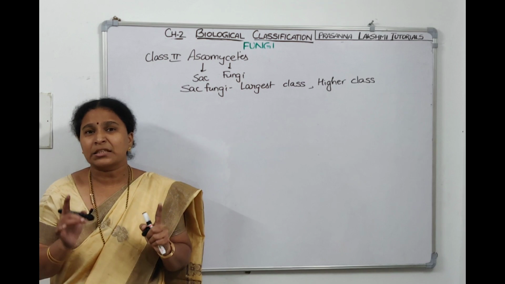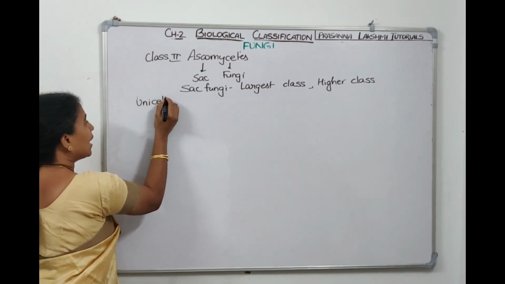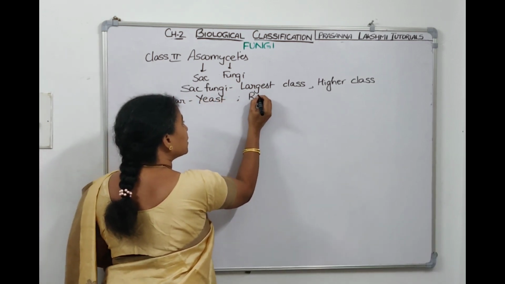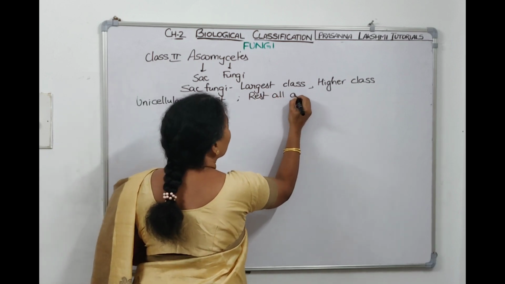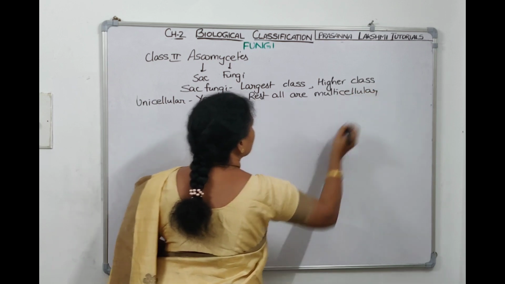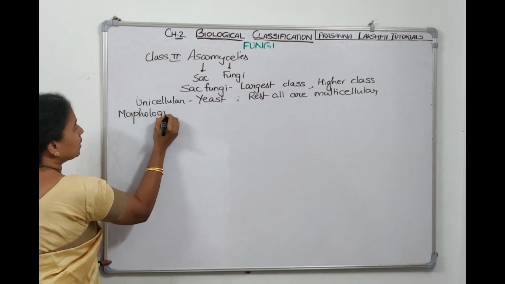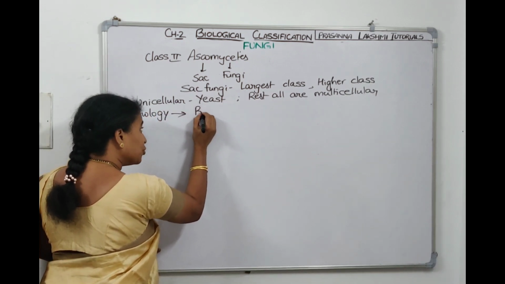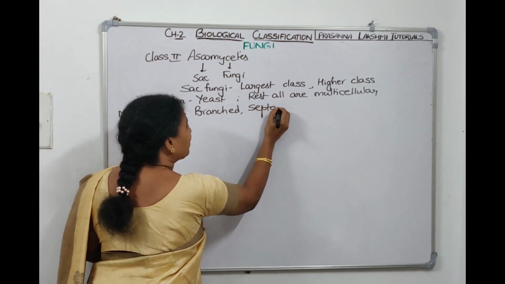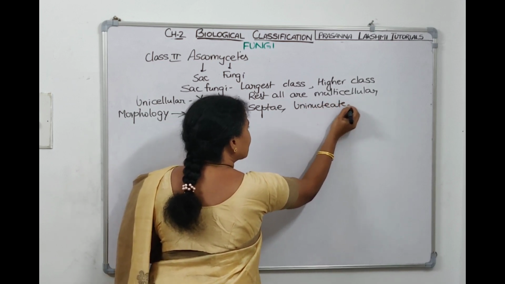They are multicellular except yeast, which is also there under Ascomycetes only. Only one unicellular fungus is there here. The unicellular fungus is yeast, whereas rest all fungi are multicellular only. Let us talk about the 3 points. The first one is morphology of the mycelium. They are branched. Septa is also there, septate. Since septa are there, it is uninucleate. This is the first point.